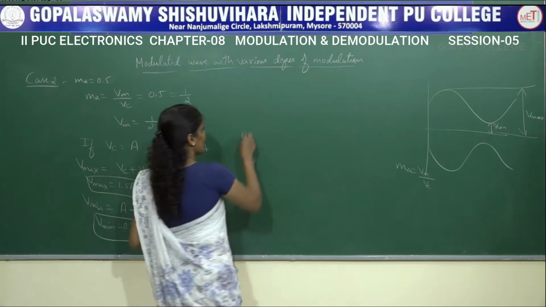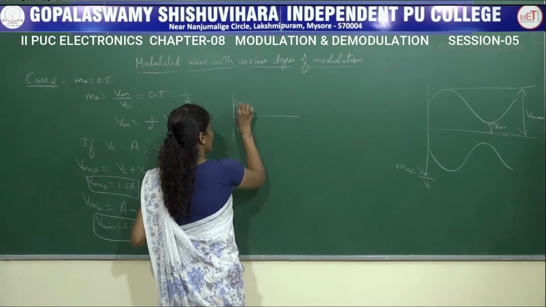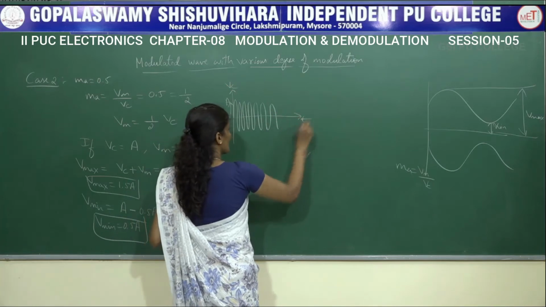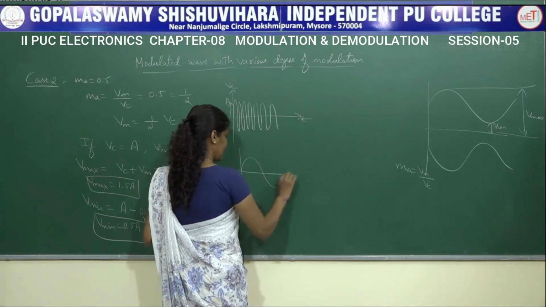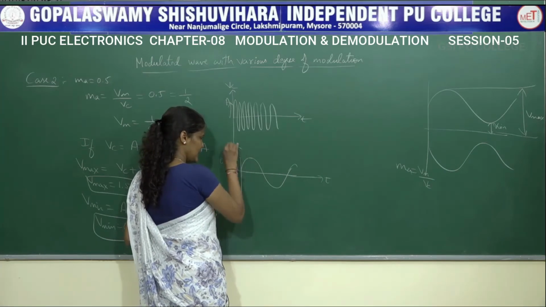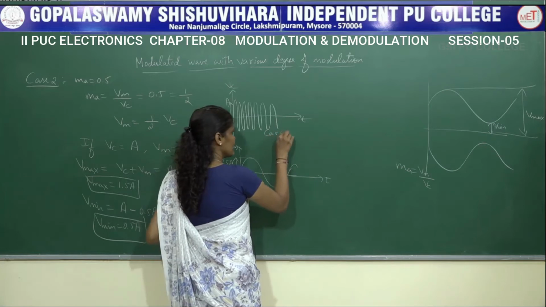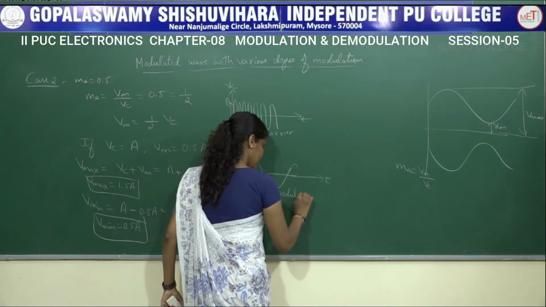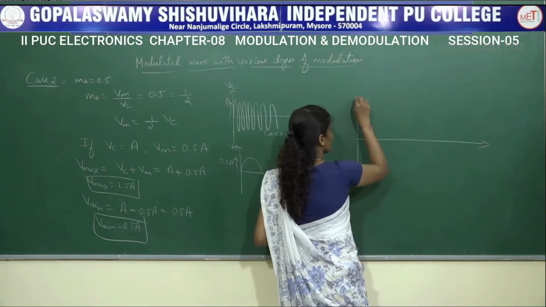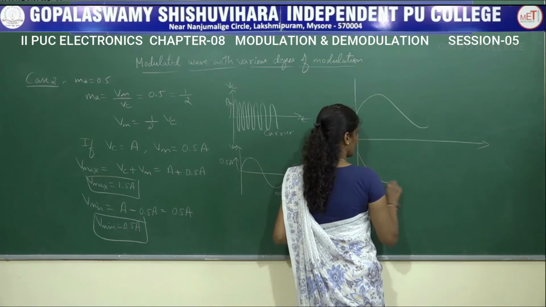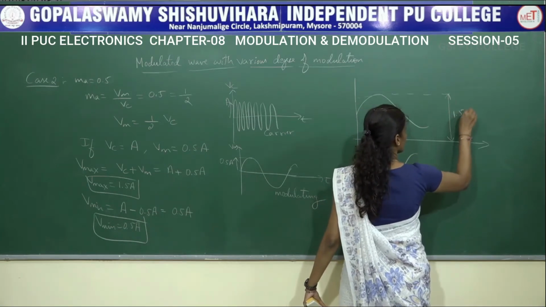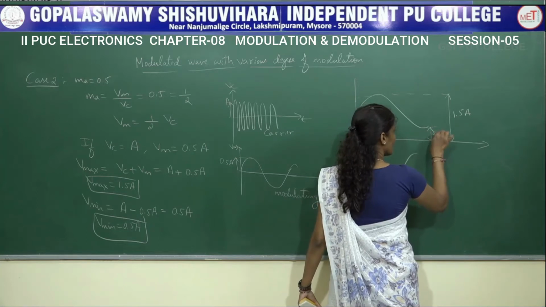That is, whenever I combine a carrier signal whose amplitude is A with a modulating signal whose amplitude is equal to 0.5A, this is VM, this is a carrier signal, this is a modulating signal, then I will be getting an amplitude modulated wave whose maximum value is equal to, how much is it? 1.5A, and minimum value is equal to 0.5A.